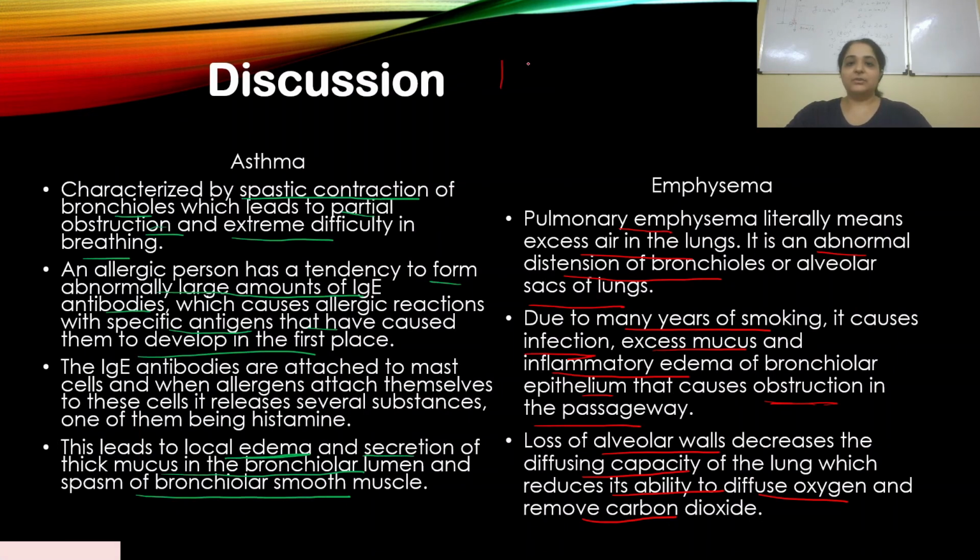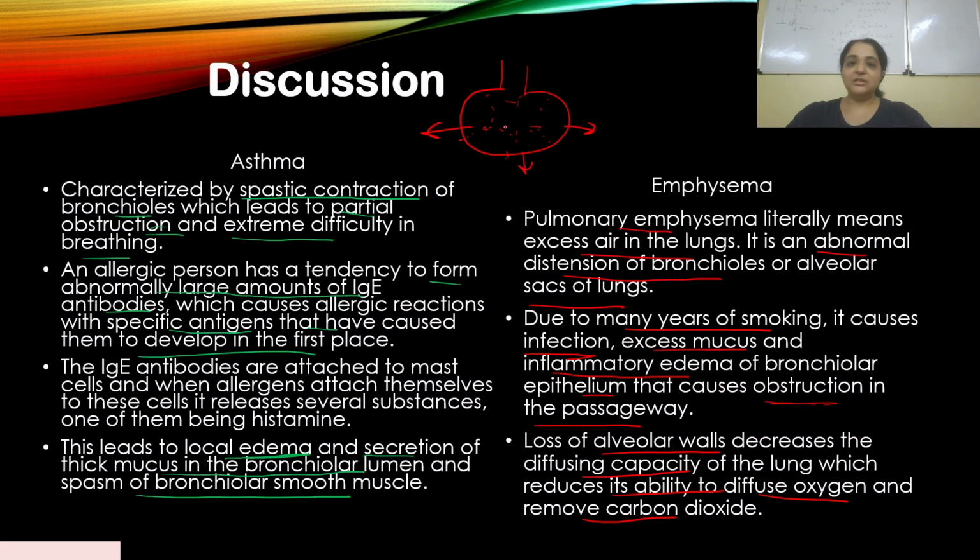If the alveolar walls are continuously distended, they lose their elasticity. Also, the alveoli are constructed in such a way that they keep the respiratory surface area increased.